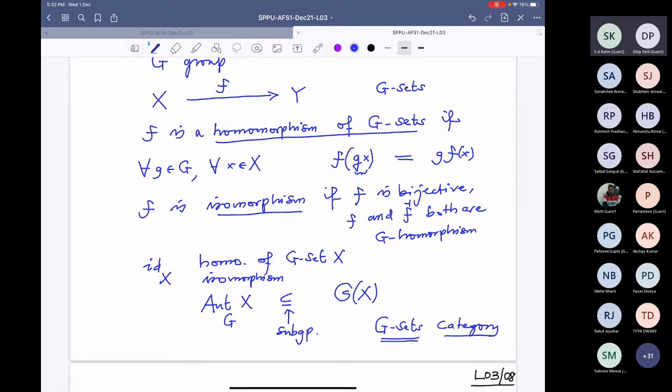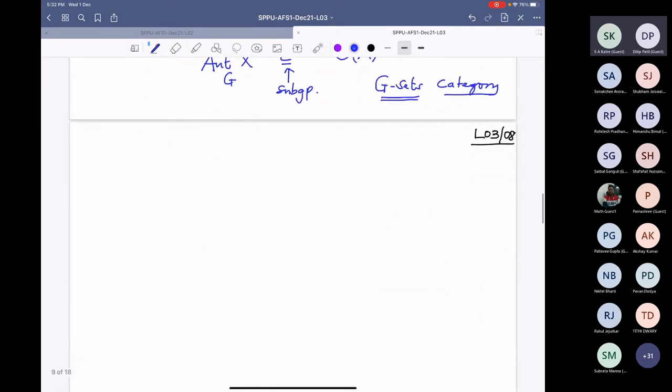All right, so the next one now, let us consider that example. There was a little bit of confusion, somebody, I forgot the name, asked about the power set. I have a G set given, so X is a G set given.